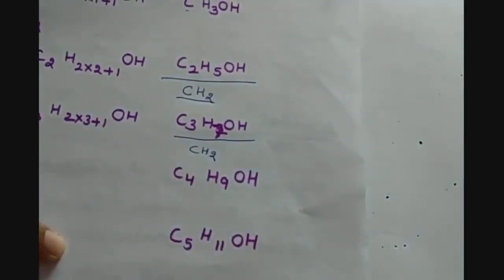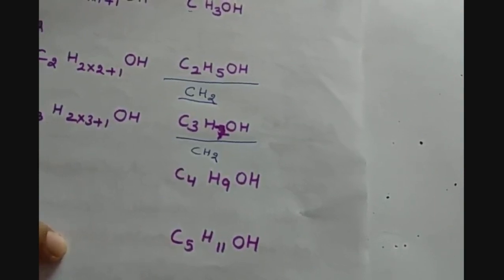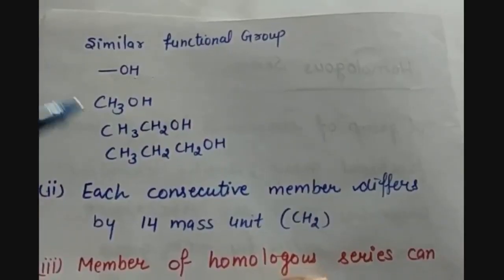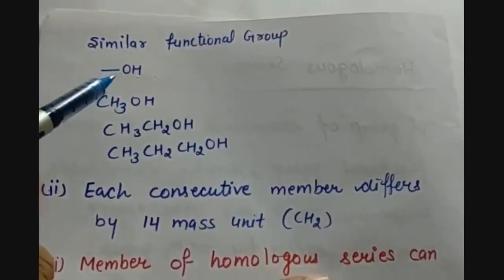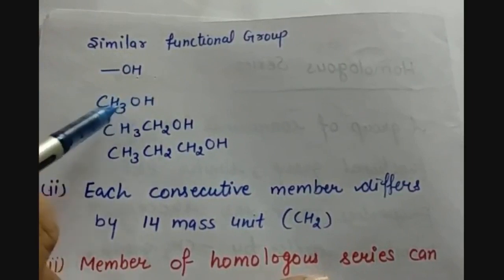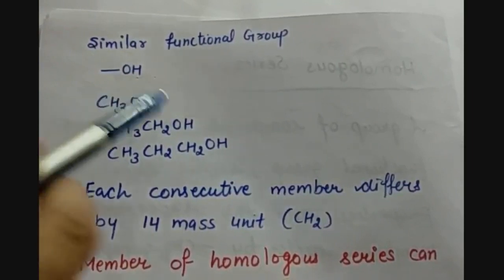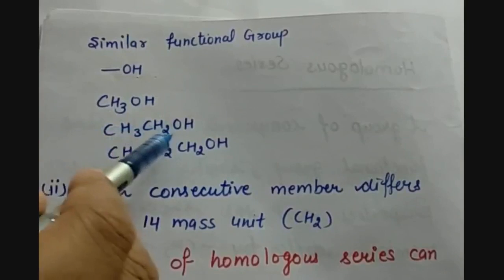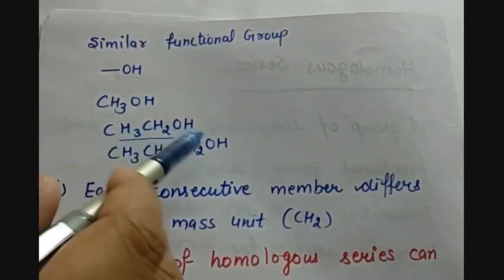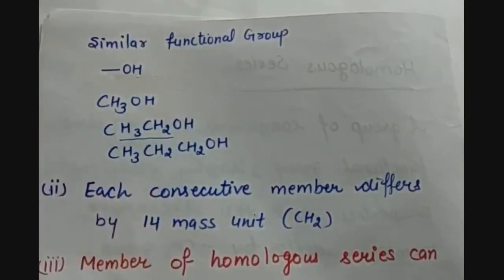So it is verifying that in a homologous series, all the members of the series have just a difference of CH2 group, and the rest of the things are the same, like the functional group and the general formula. They can also be written as CH3OH, which was methanol. Then C2H5OH can also be written as CH3CH2OH when we are representing it in a chain.